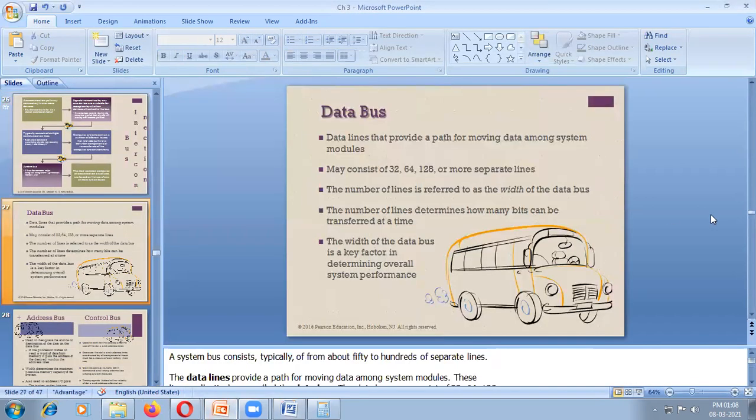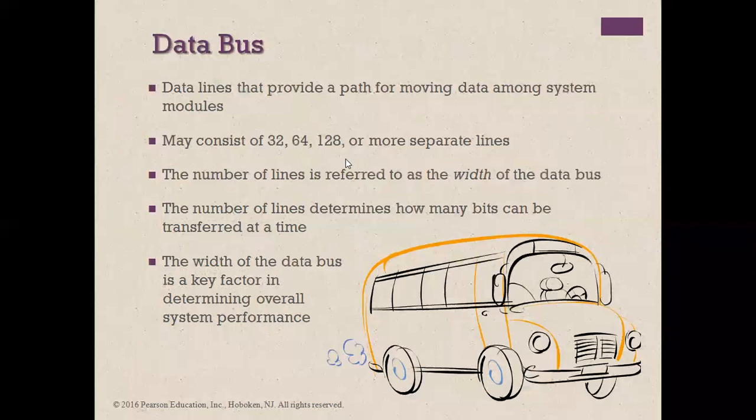Okay. Data bus. The data bus carries only the data. The data lines are provided for moving data among the modules.